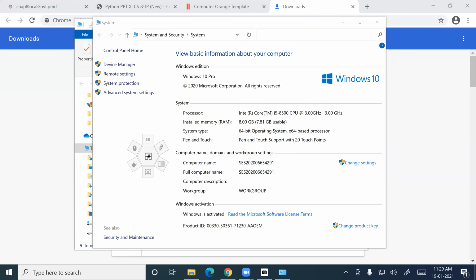So this 64-bit means the size of the register. You see the processor, Intel Core i5 processor. If you want to see your processor name, you can right click My Computer or directly double tap on My Computer. And you can see the speed, everything. And memory RAM is 8 GB.